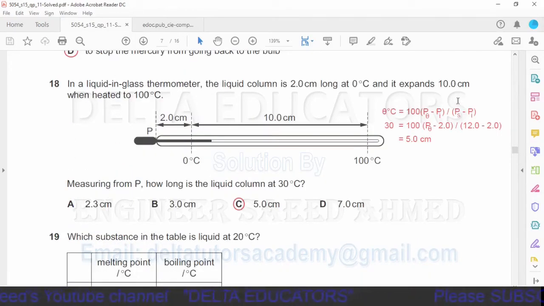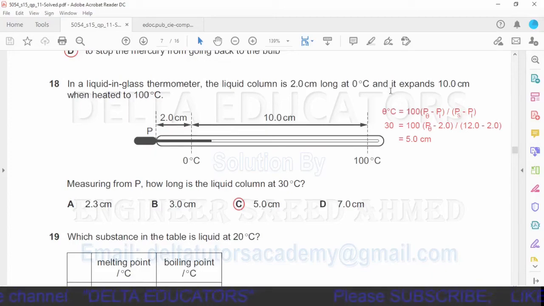Question number 18. In a liquid in glass thermometer, the liquid column is 2 cm long at 0 degree centigrade and it expands 10 cm when heated to 100 degree centigrade. Measuring from P, how long is the liquid column at 30 degree centigrade?